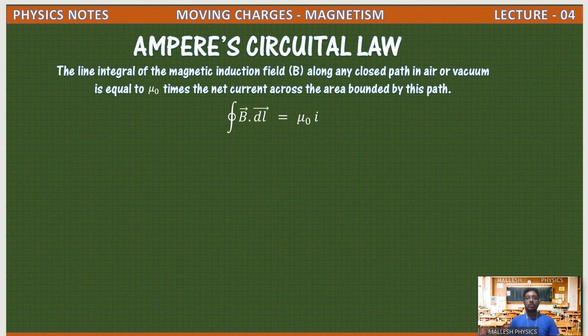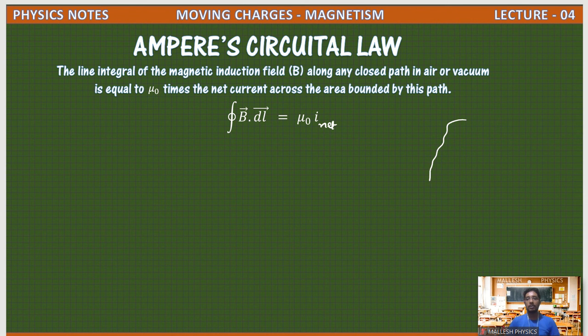This Ampere circuital law states that the line integral of the magnetic induction field along any closed path in air or vacuum is equal to mu naught times the net current across the area bounded by this path. Here, closed integral B bar dot dl bar is equal to mu naught times the net current flowing through that closed path.